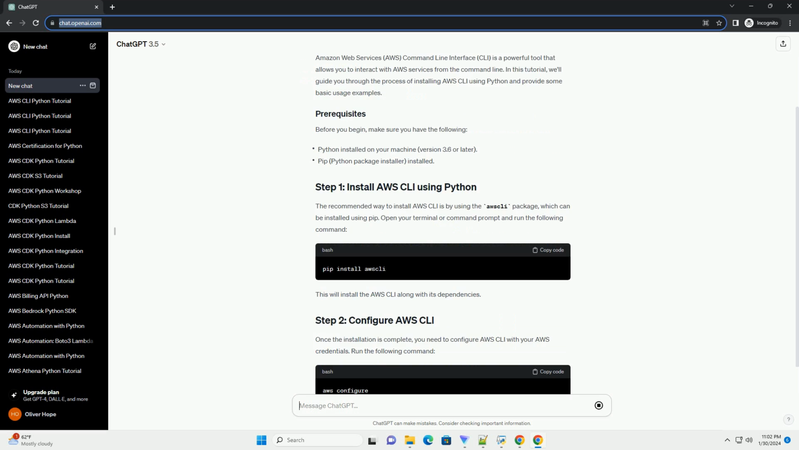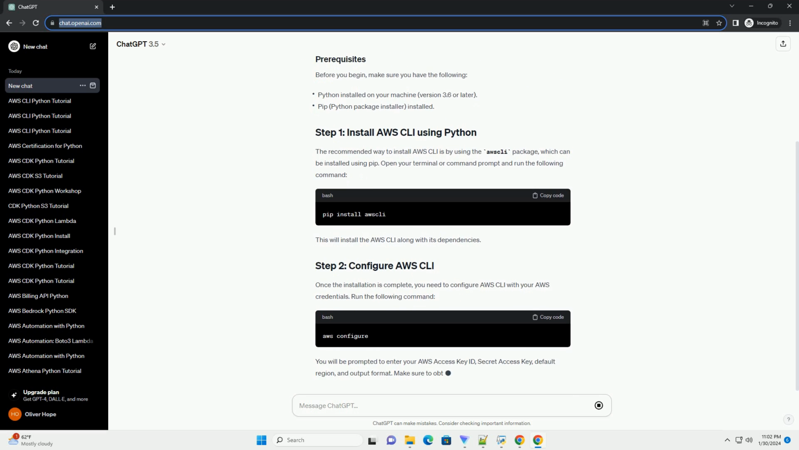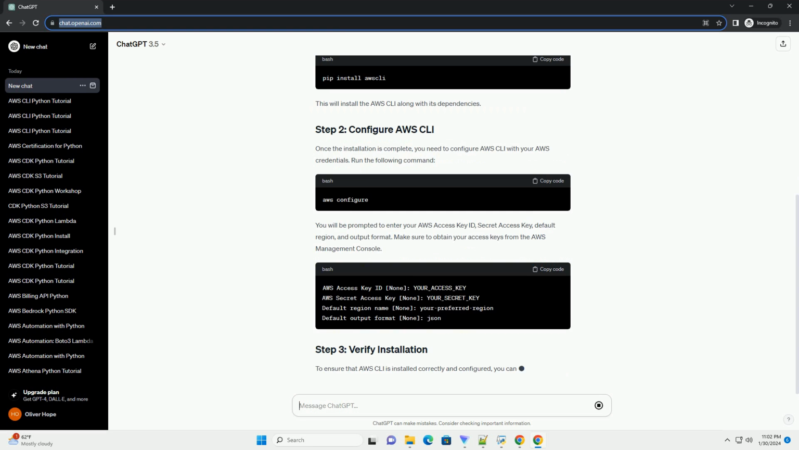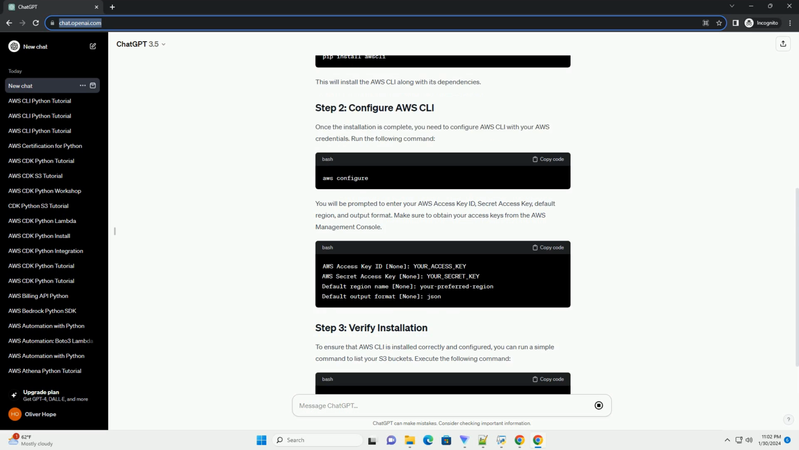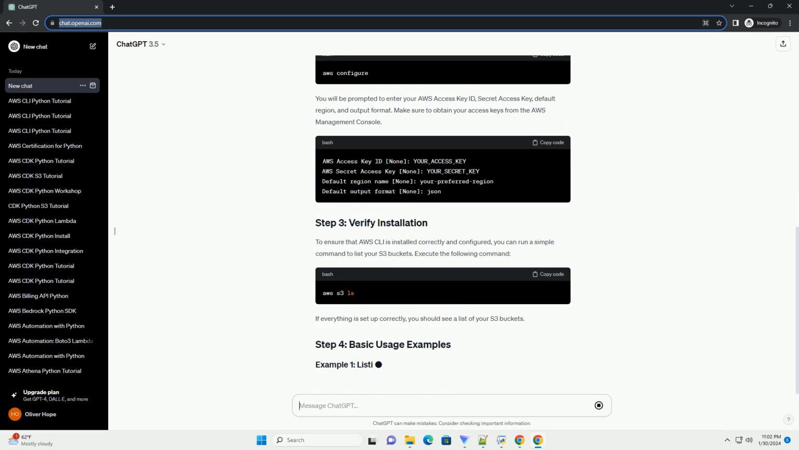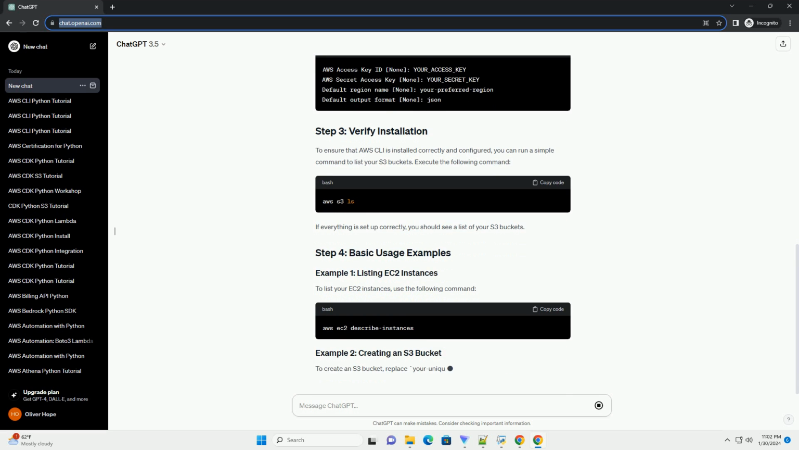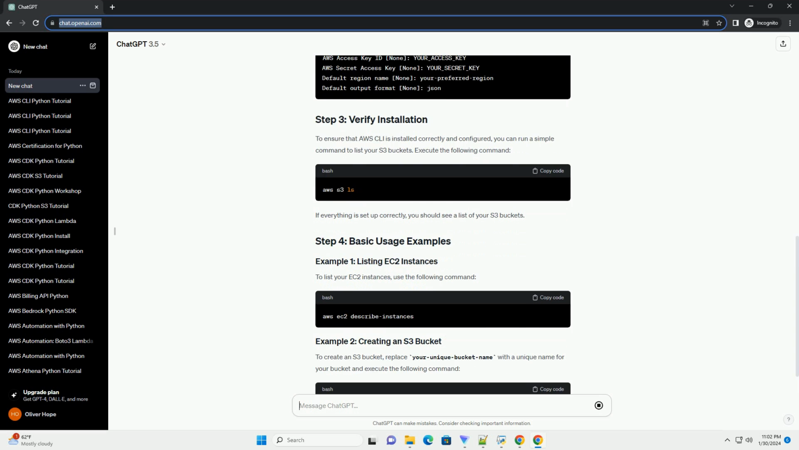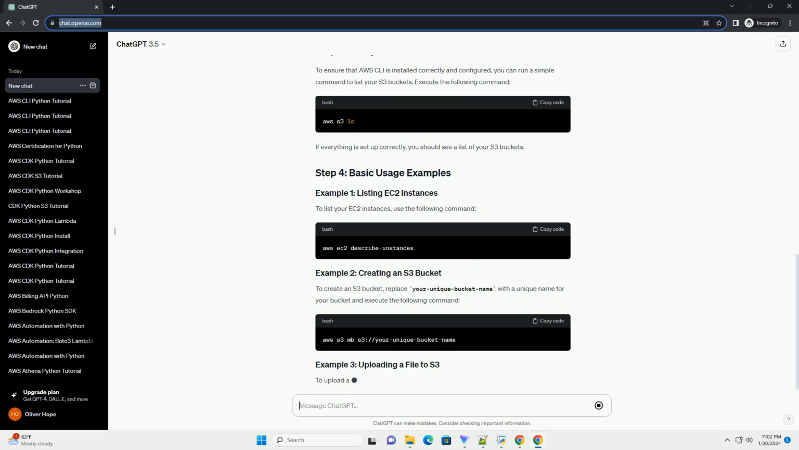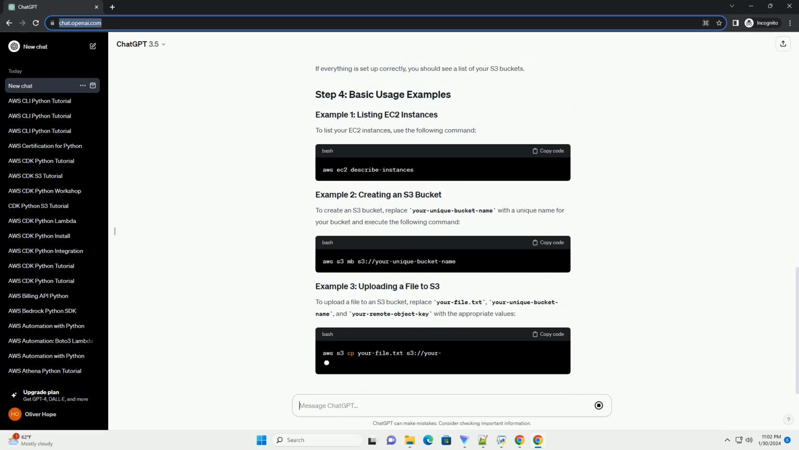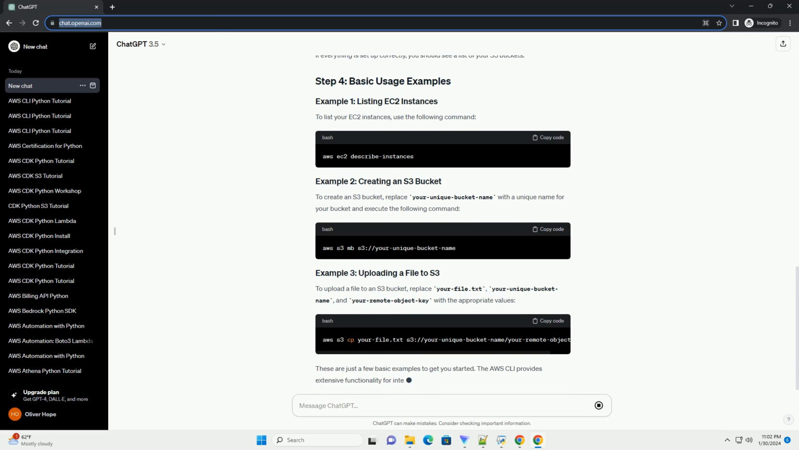Before you install the AWS CLI, make sure you have Python installed on your system. You can download Python from the official website, Python Downloads. Open a command prompt or terminal window and run the following command to install AWS CLI using Python's package manager, pip. This command installs the AWS CLI and its dependencies.